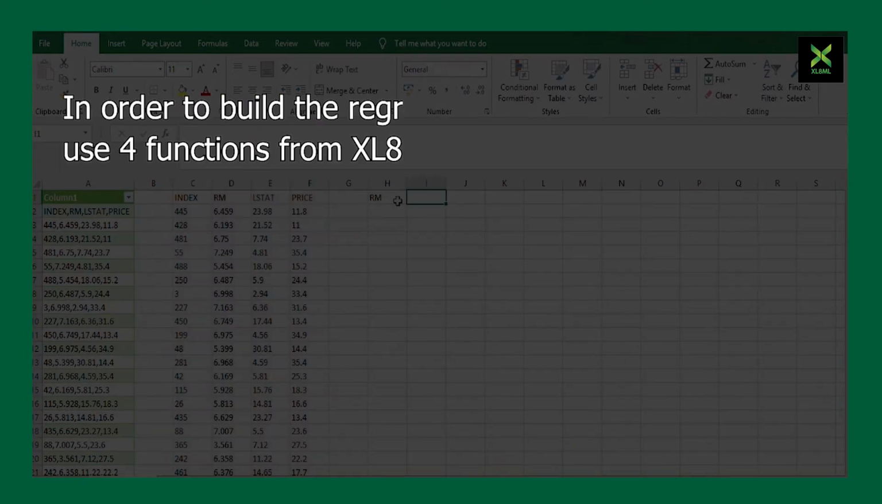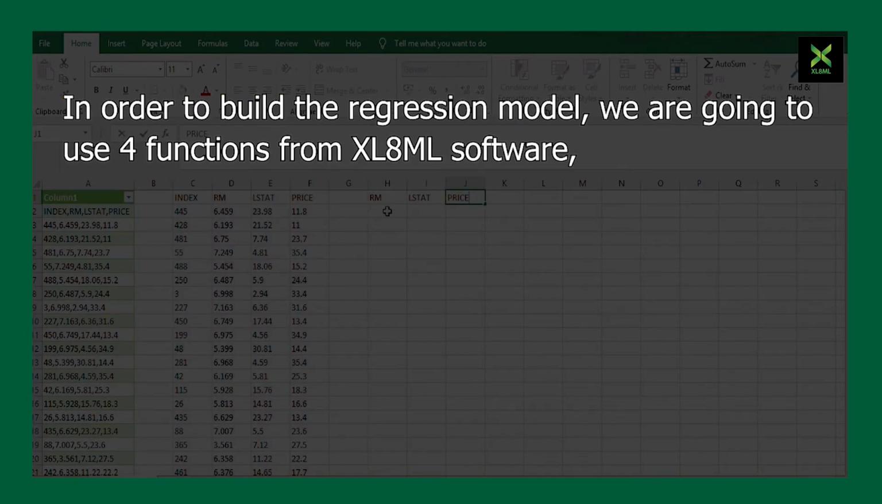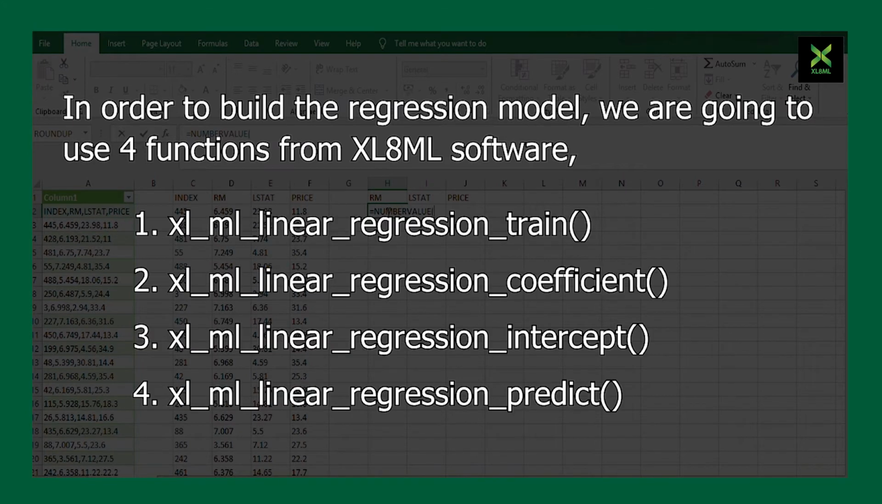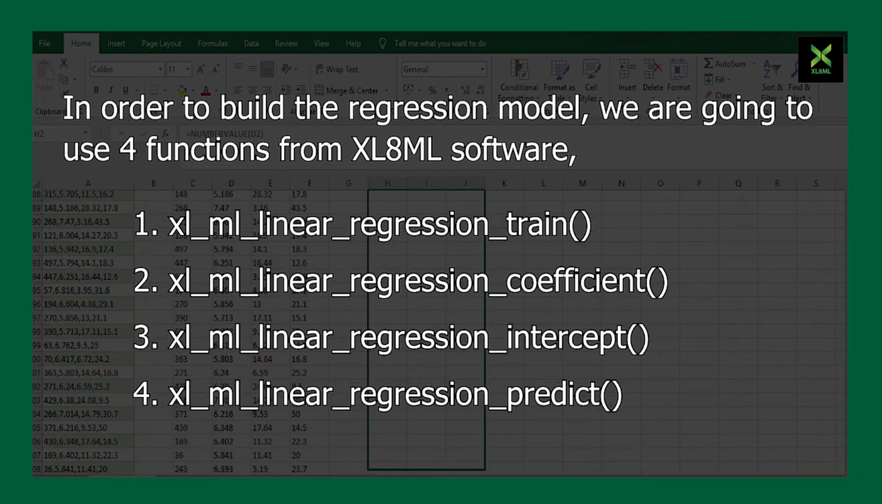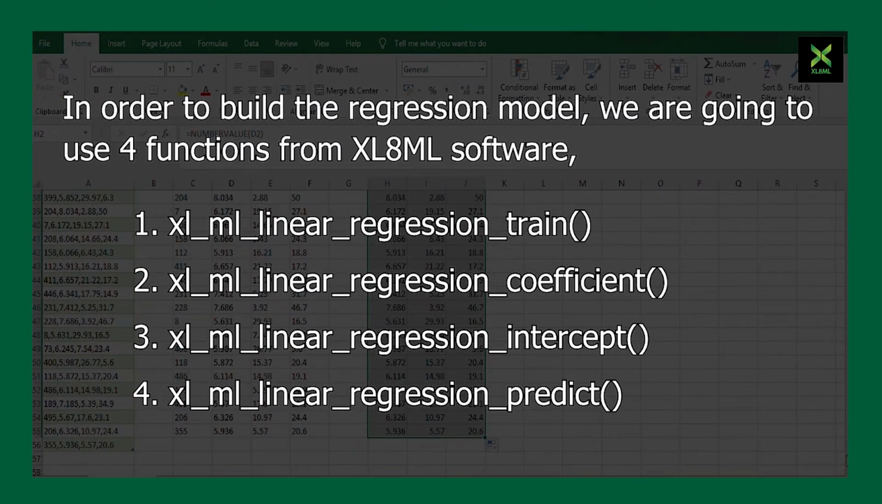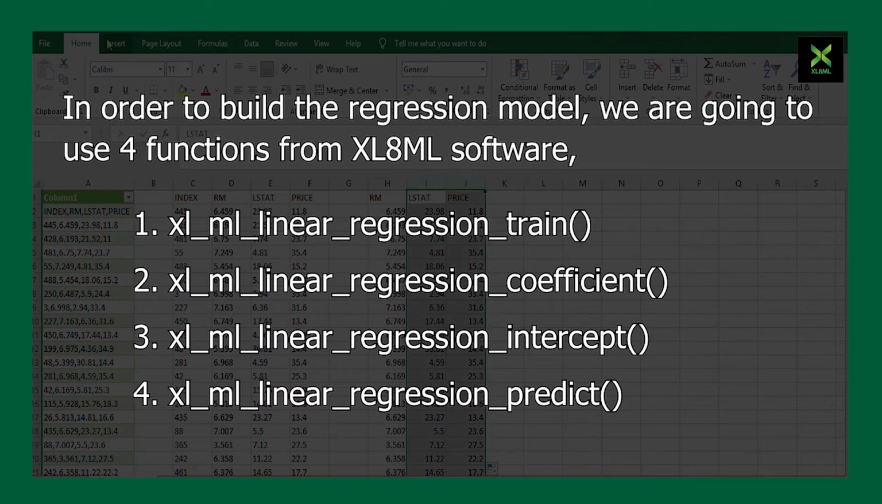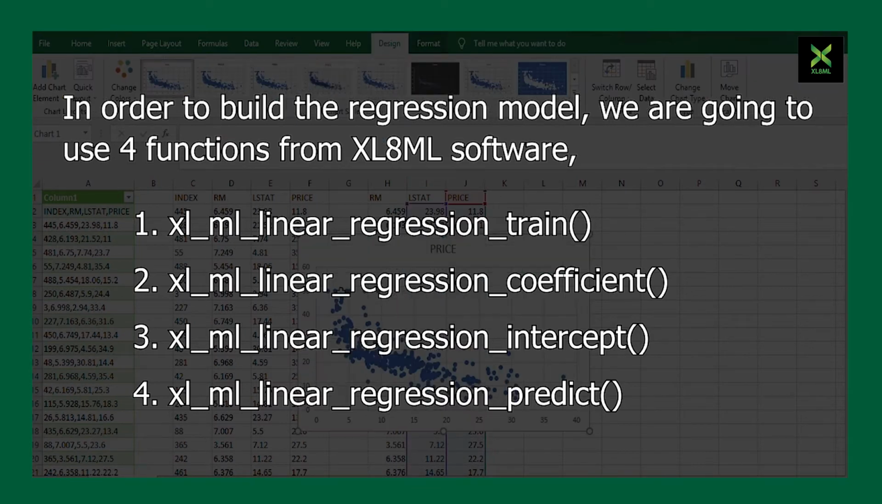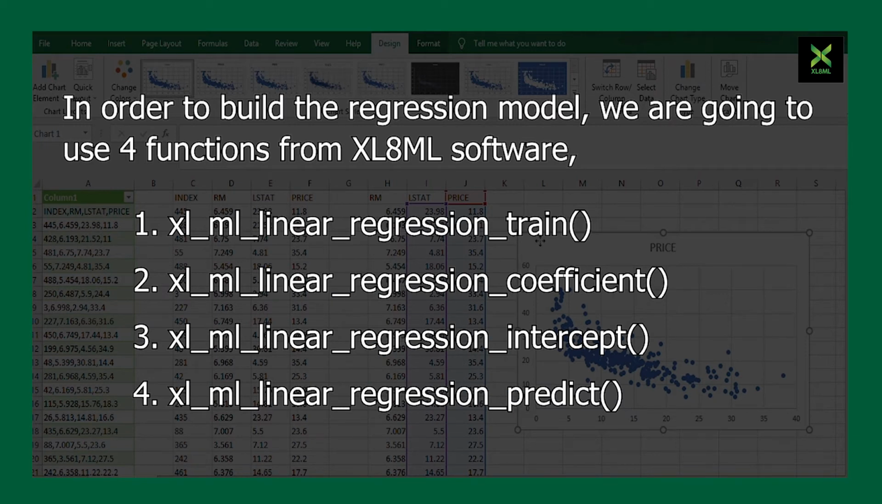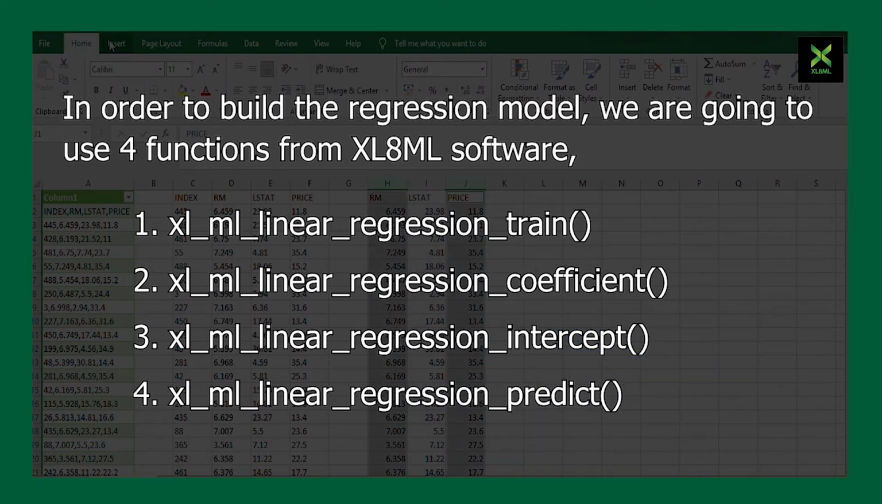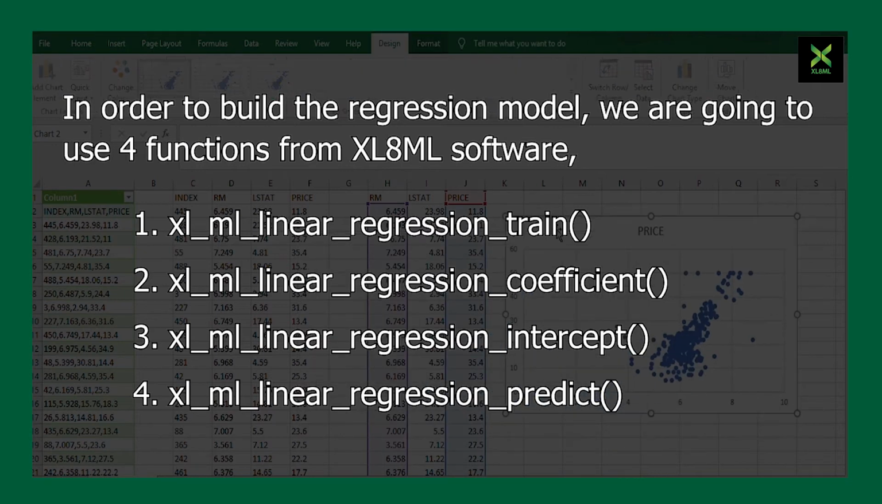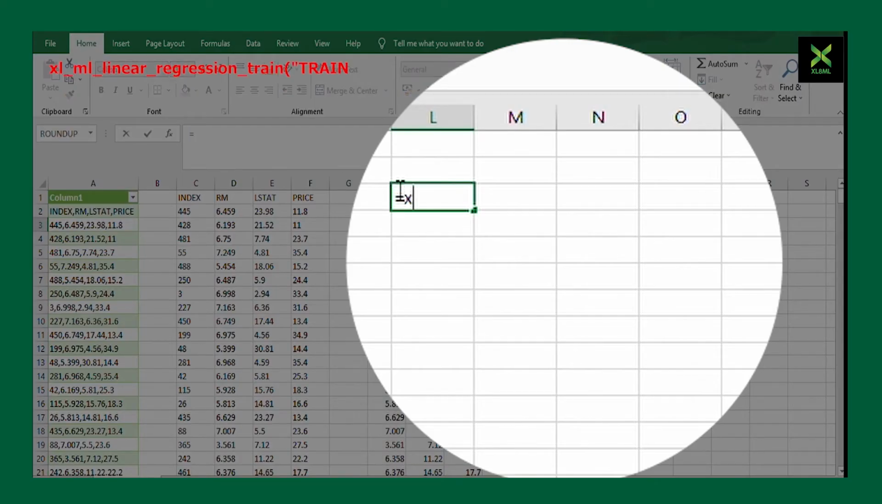In order to build the regression model, we are going to use four functions from XL8ML software. 1. XL_ML_linear_regression_train. 2. XL_ML_linear_regression_coefficient. 3. XL_ML_linear_regression_intercept. 4. XL_ML_linear_regression_predict. We get the trained model in cell L3. We will be considering this moving forward for other calculations.